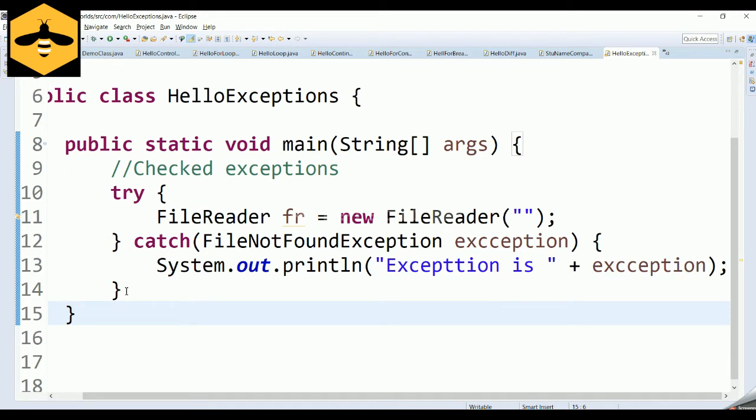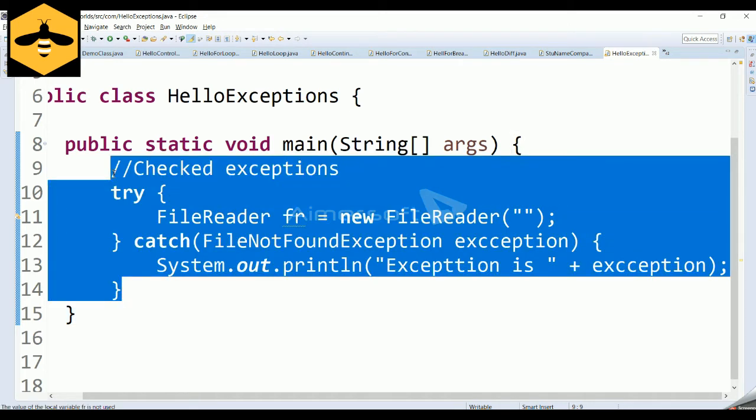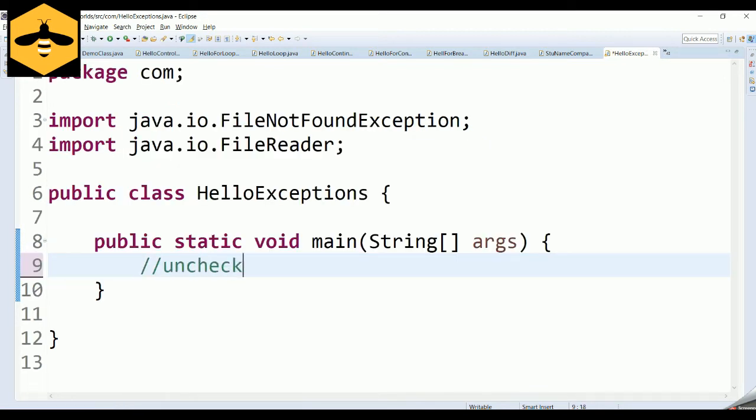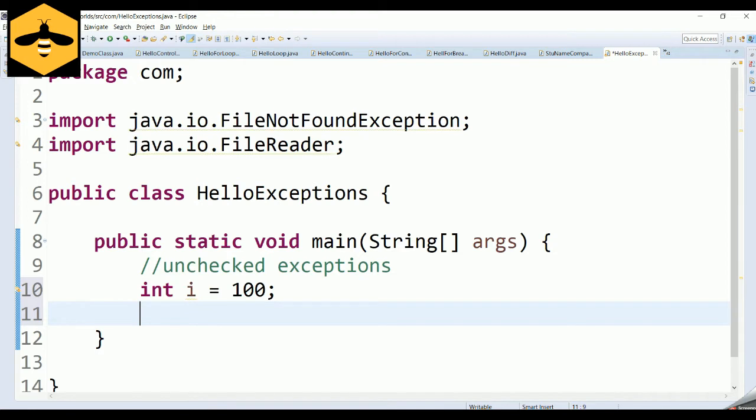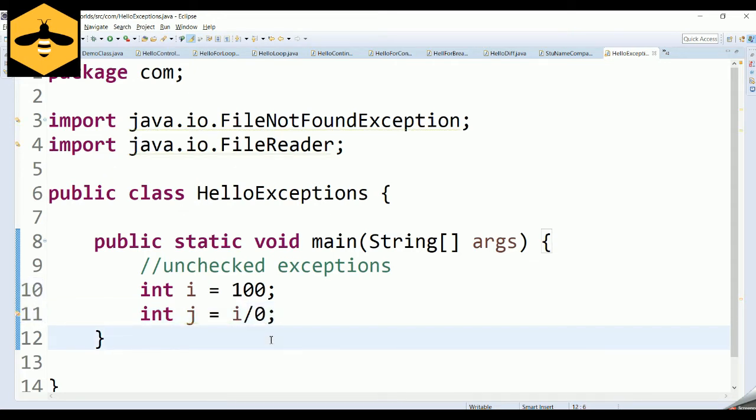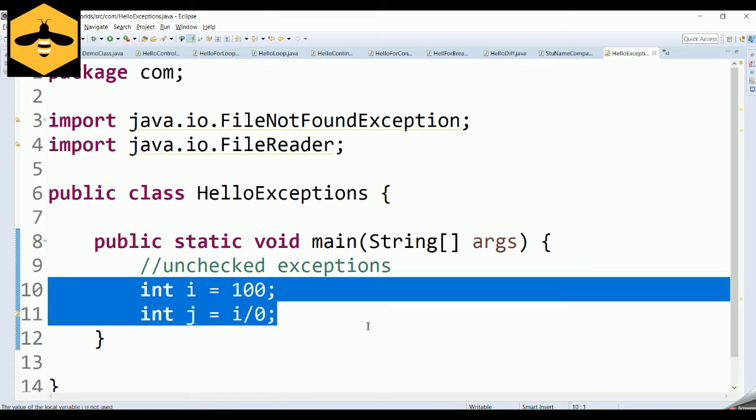Now let us see what unchecked exceptions in Java are. Unchecked exceptions, as the name suggests, are not checked by the compiler; they happen at runtime. Let's take a common example. I have an integer variable i with the value 100, and I write int j equals i divided by 0. In Java, if you divide any number by 0, it will result in an exception, but your compiler will not tell you that it is going to happen.